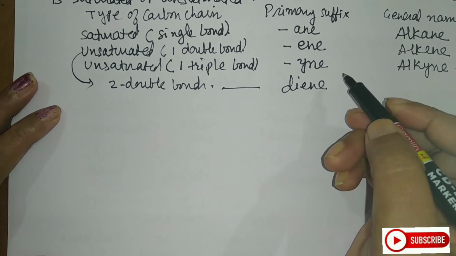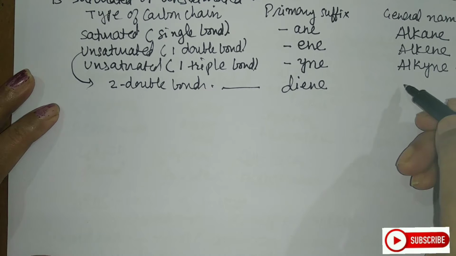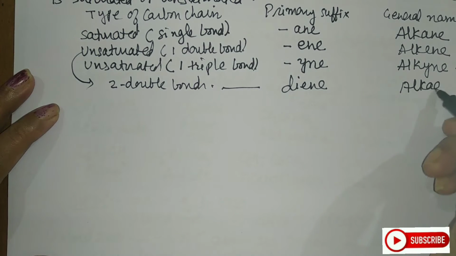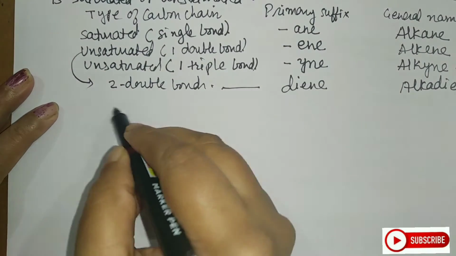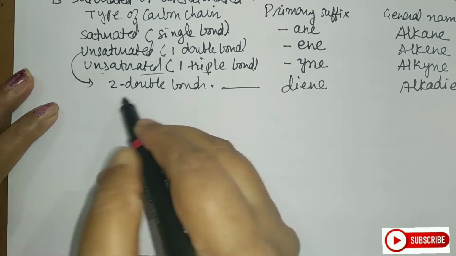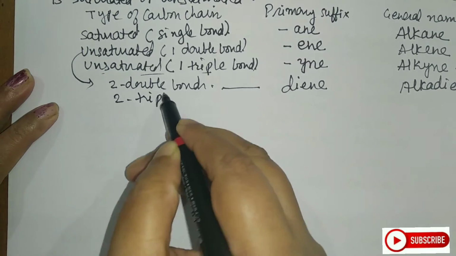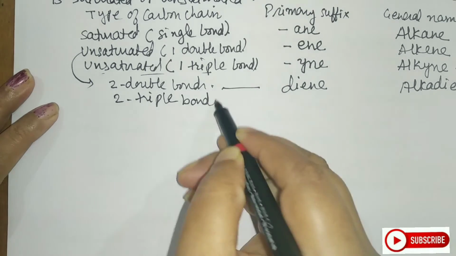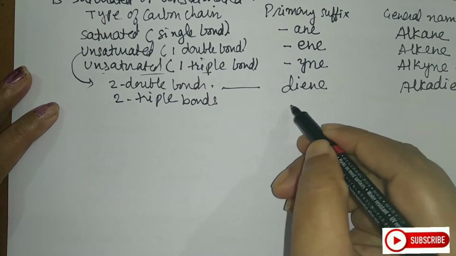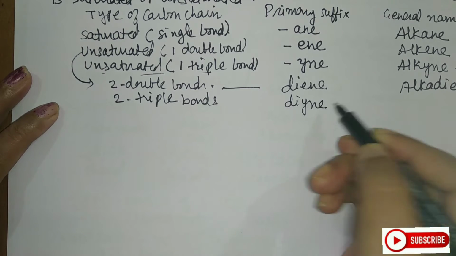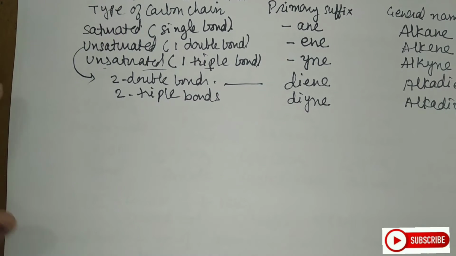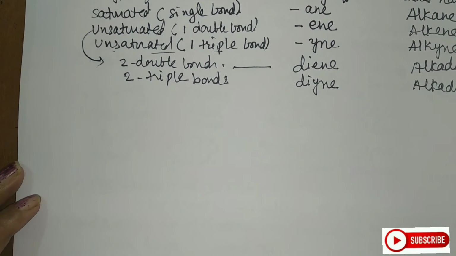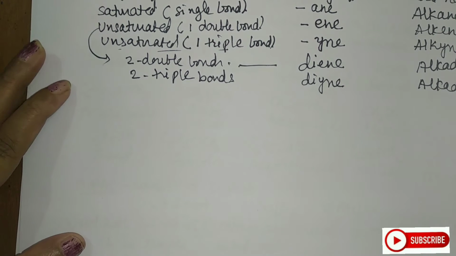So it will be diene, and the name will be alkadiene. If there are two triple bonds, same like this, then I will call this diyne, and the name is alkadiyne. So this is how you use the primary suffix.